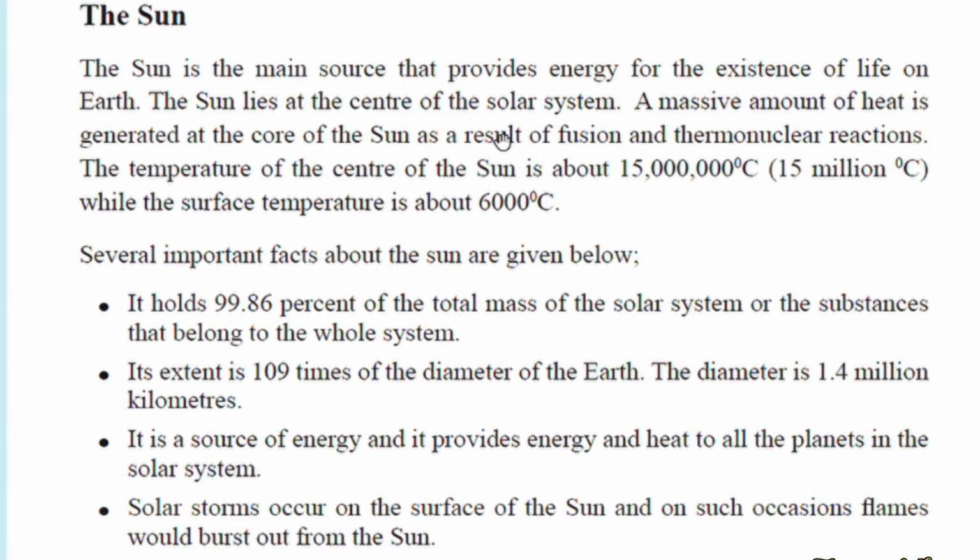That means a massive amount of heat. The sun is just like a fireball. Because of these thermonuclear reactions of the sun, we get a massive amount of heat.